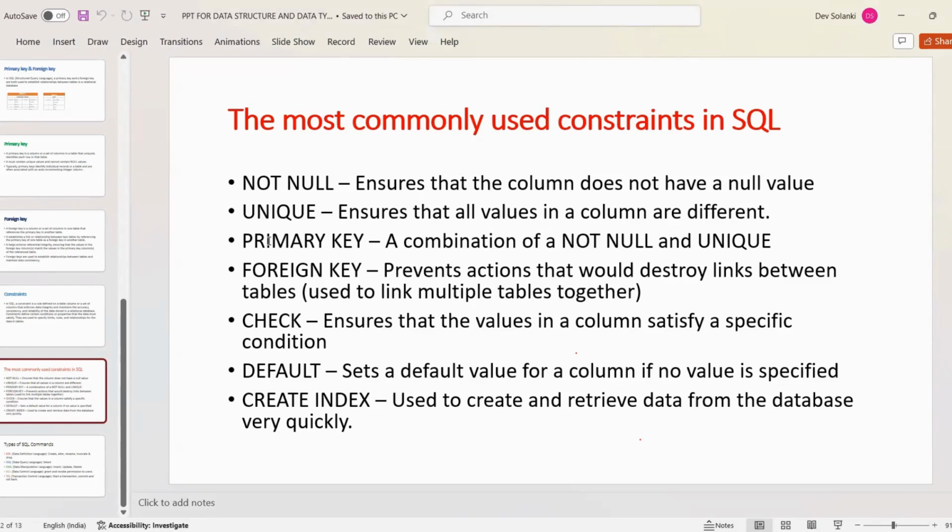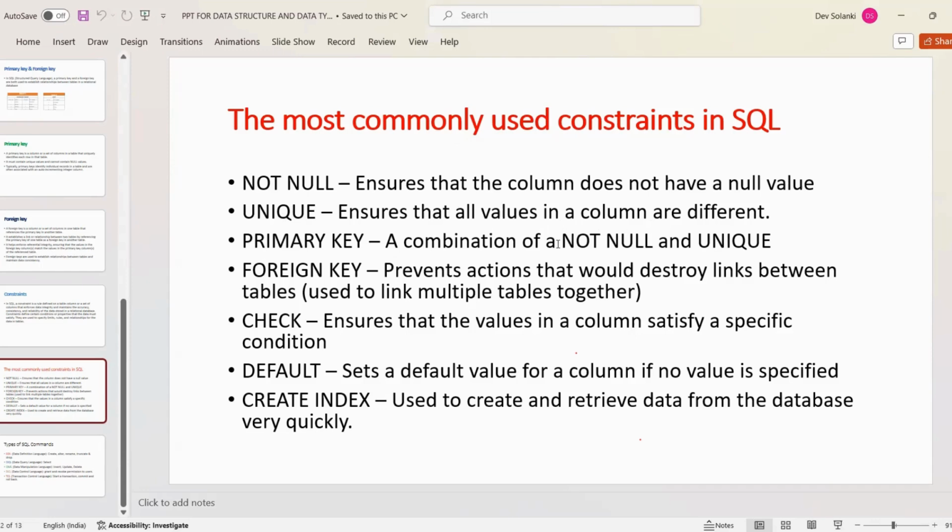This is for best practices. Putting constraints means you will not have any error in future. So for future betterment, we are using this type of constraint, for future analysis. Then next is primary key. Primary key is a combination of NOT NULL and UNIQUE.